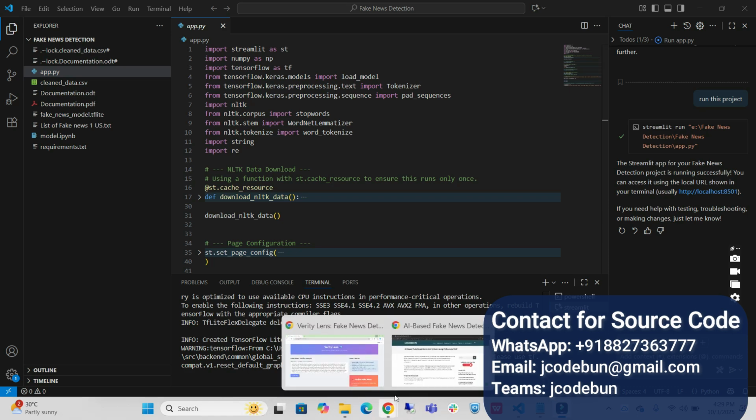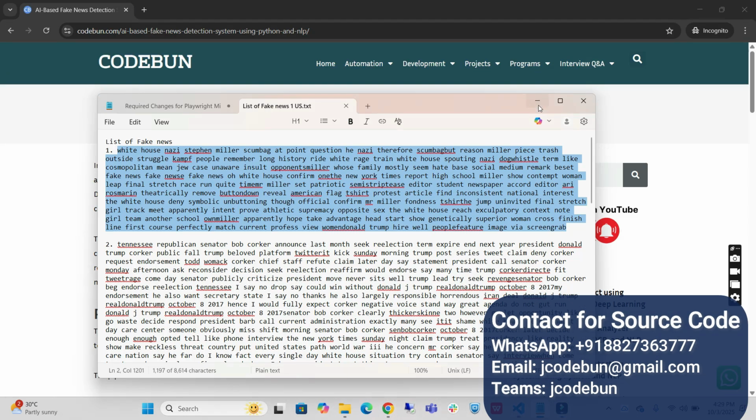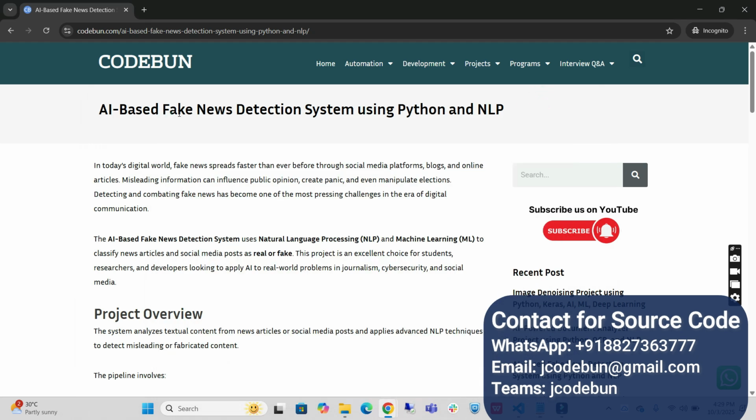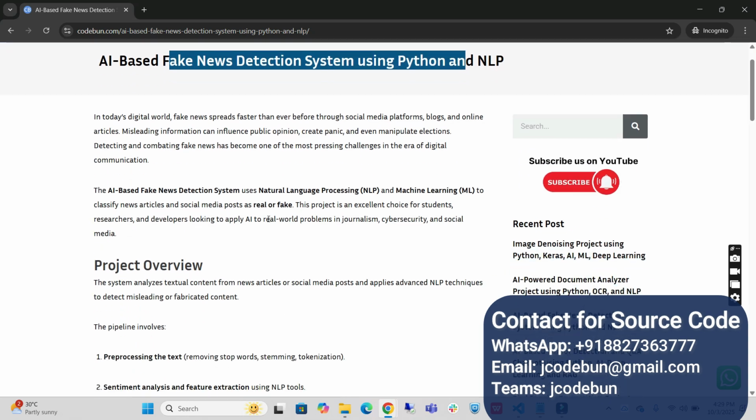Hello everyone, welcome again, and today I'm going to show you a demonstration for a new AI-based project, which is an AI-based fake news detection system using Python and NLP. This is again an AI/ML project using NLP and Python as the technology.